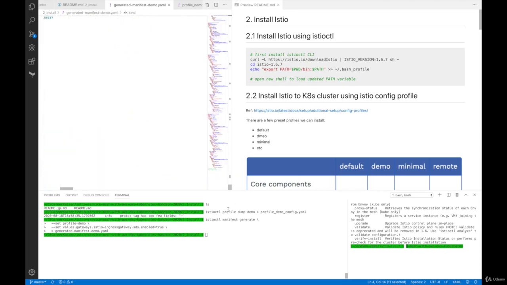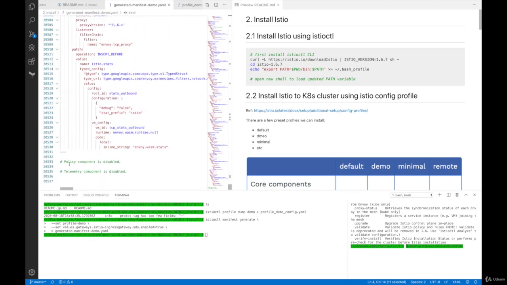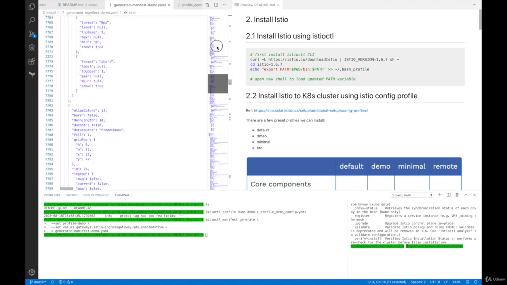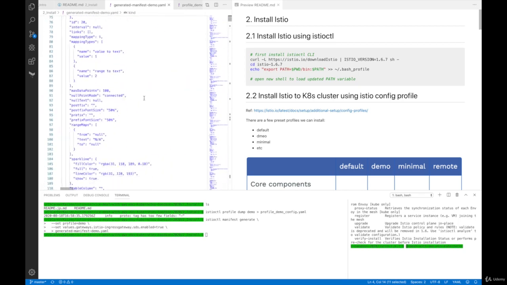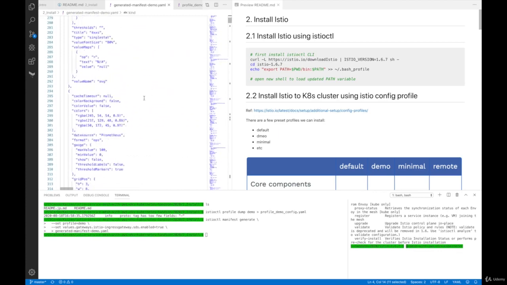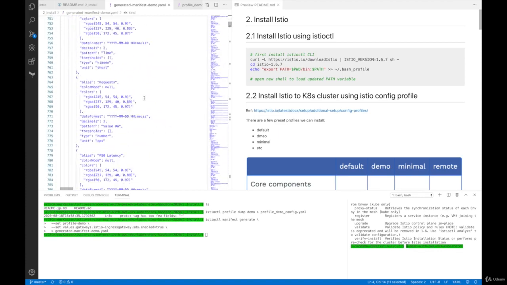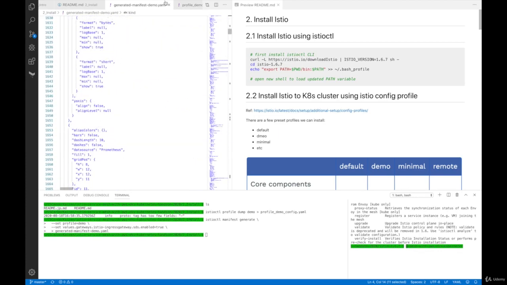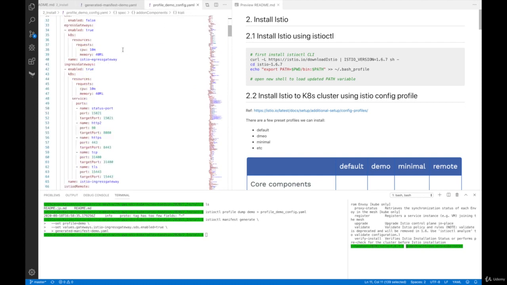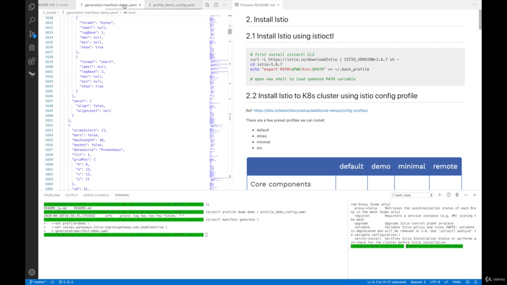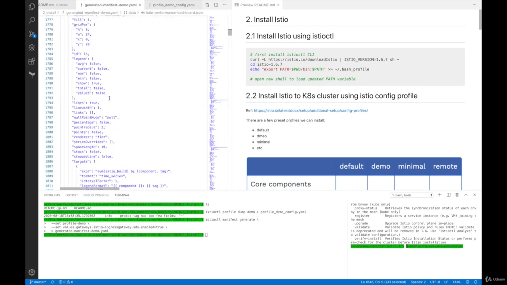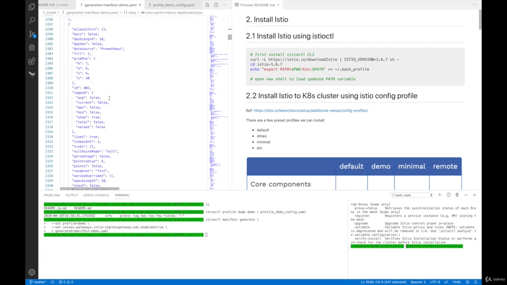If you scroll down to the last one, you see line 20,000. So it is almost impossible to go through all the resources defined in this YAML file. But basically, I'm telling you that all the objects here are going to be converted from this profile config. So this is an Istio related profile configuration, and after converting all the configuration into Kubernetes object YAML files, it ends up being like this config file.